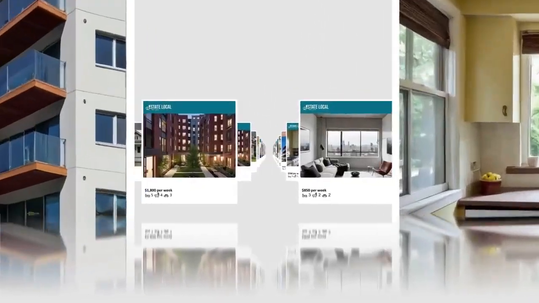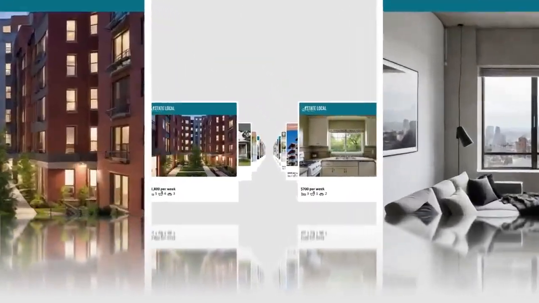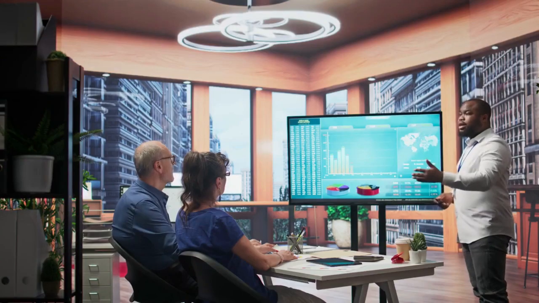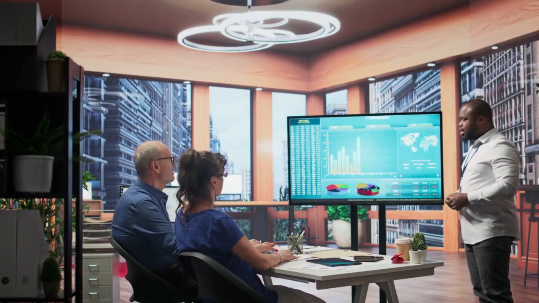I hope this clears up what HUD considers an asset. It can be a confusing topic, but knowing the rules helps you stay in compliance and understand your rent calculation.